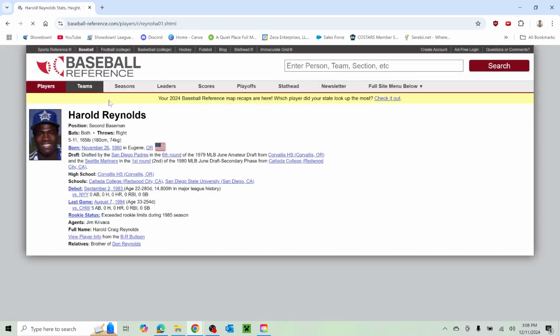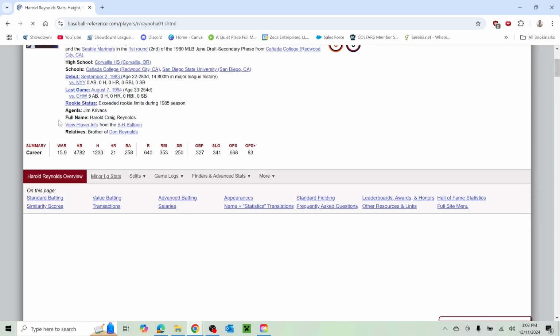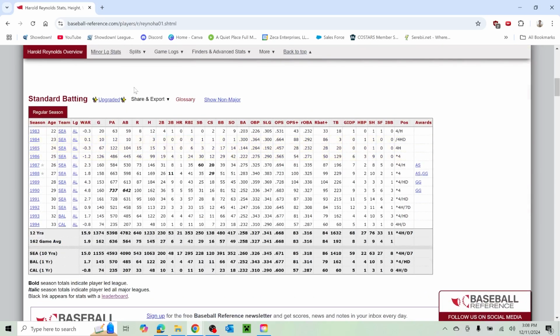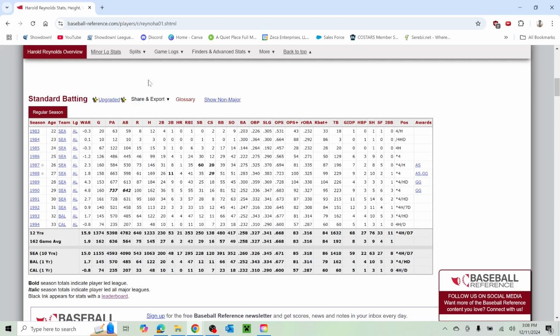I want to see what Harold Reynolds says here. Yeah. I'll be honest, man. My dad kind of instilled this in me when I was a little bit younger, watching MLB Network pretty much daily. But my dad never really liked Harold Reynolds a lot. And I think part of his reasoning for that is because he was like, he wasn't that great of a player. 3-time Gold Glover, pretty good with the glove at second base, pretty much a second baseman only.